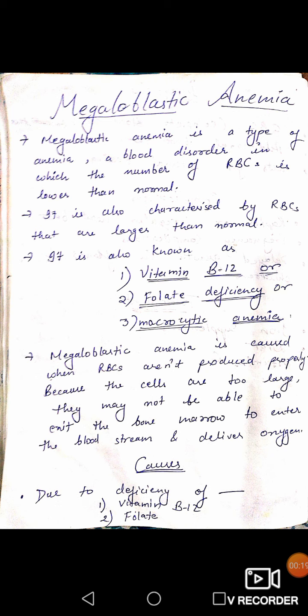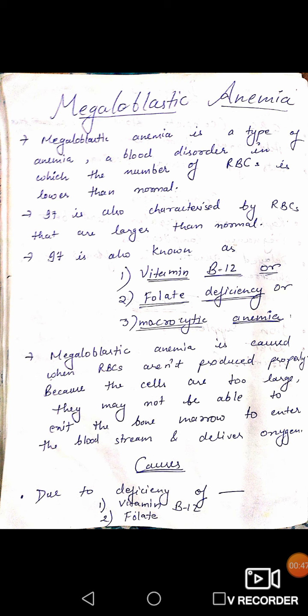So let's begin. Megaloblastic anemia is a type of anemia, a blood disorder in which the number of RBC is lower than normal. Next, it is also characterized by RBC that are larger than normal.